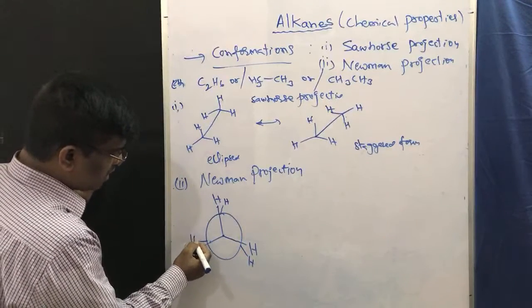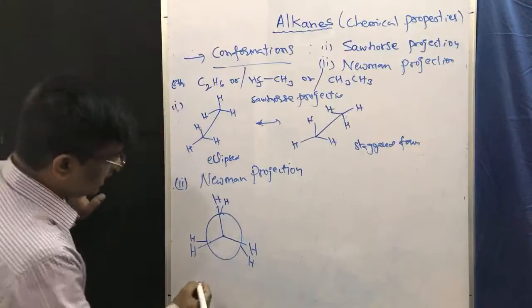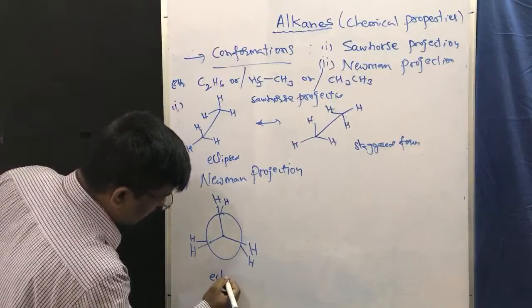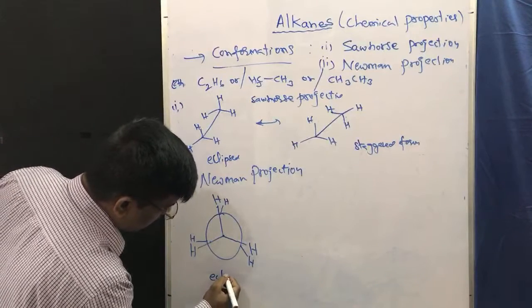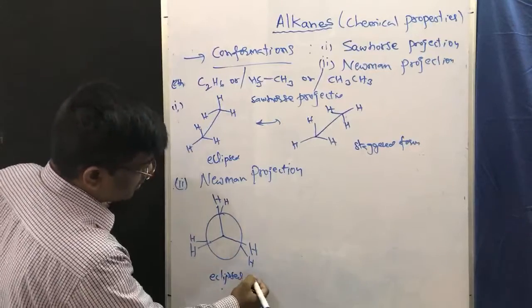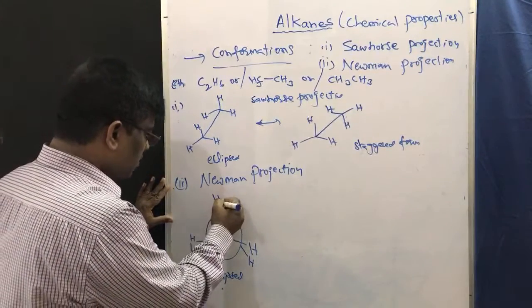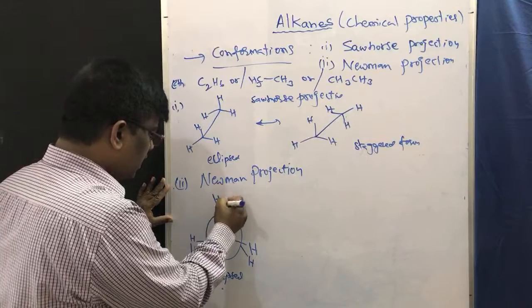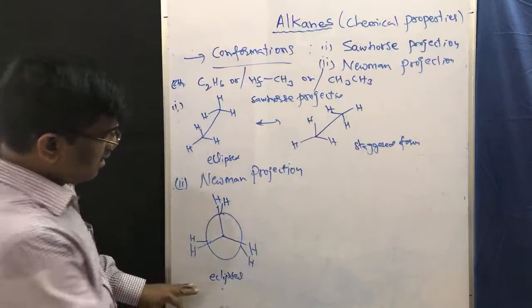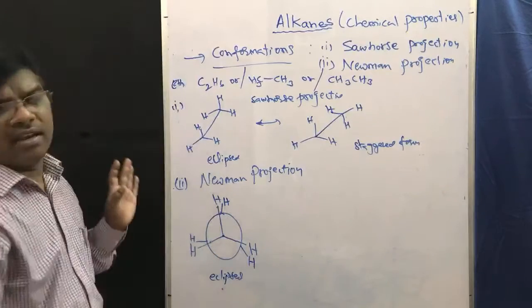This is the Newman projection of eclipsed ethane, eclipsed form of ethane. So this is the way you have to write the eclipsed form of ethane.